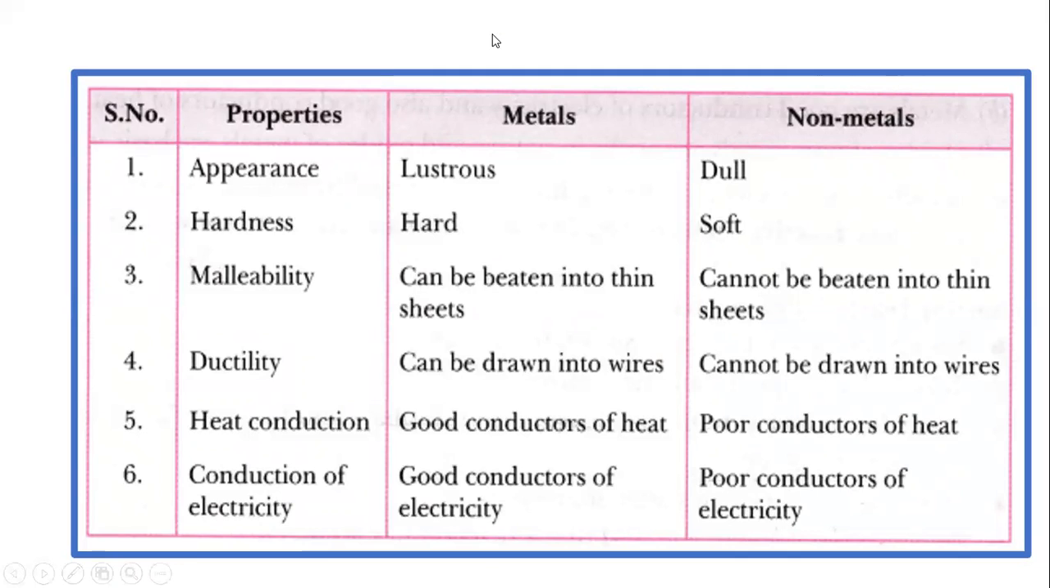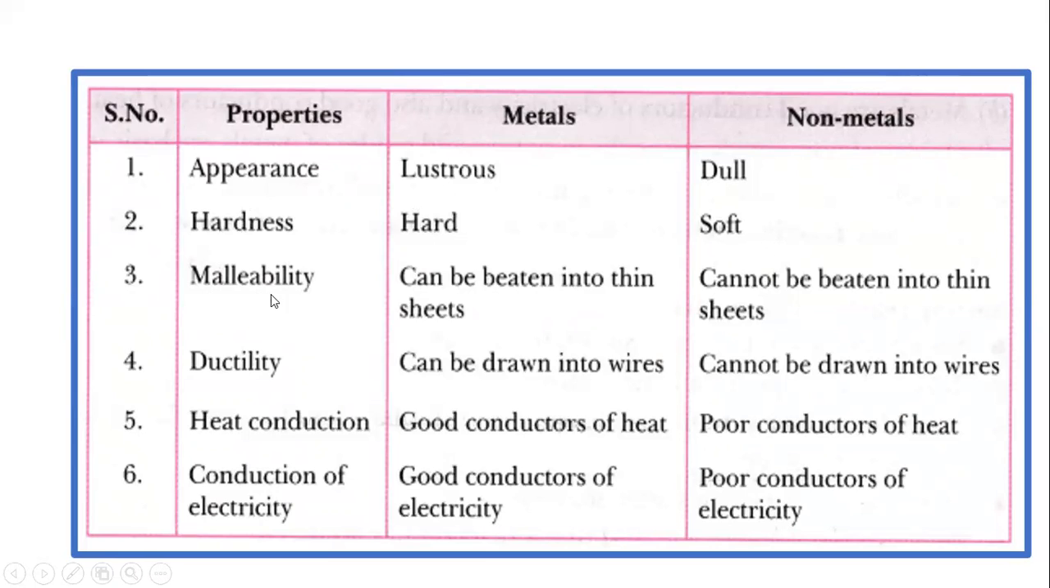Okay, the first is appearance. Metals are lustrous, non-metals are dull. Lustrous metals are, for example, silver and gold. Dull means carbon. Hardness means it does not break easily, so here we take the example of iron. And non-metals are soft, with a smooth, powder structure, like sulfur, which is yellowish in color.